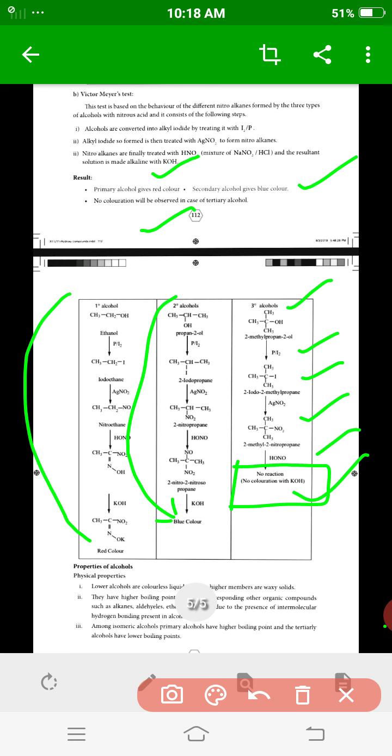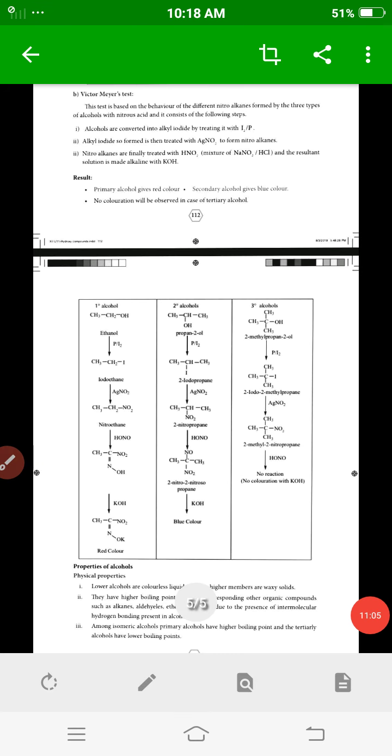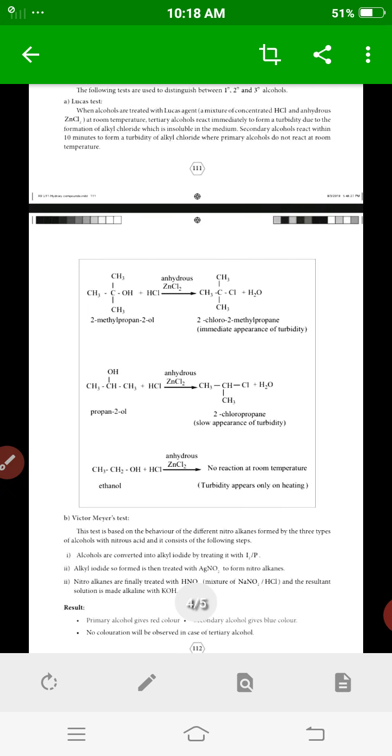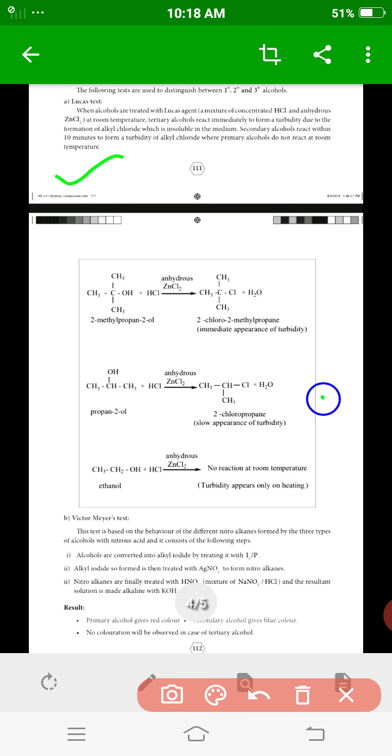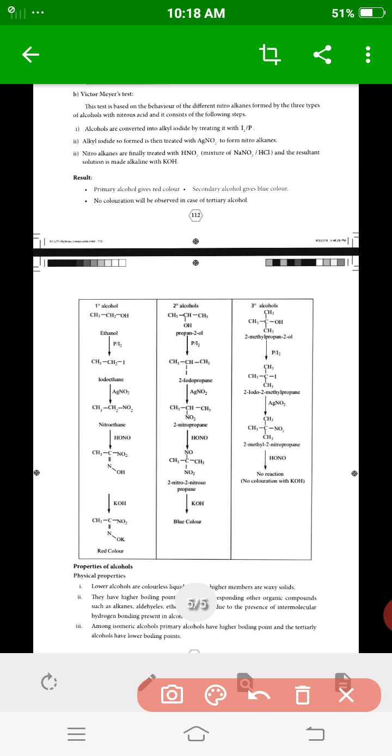In the next class, students, we will discuss the most important questions: the Lucas reagent and the Victor Meyer test. They are 2-mark questions. It is very important to know the Lucas reagent and how to find out the alcohol type, and likewise the Victor Meyer test, which applies to primary, secondary and tertiary alcohols. These two important questions are repeated in public exams.